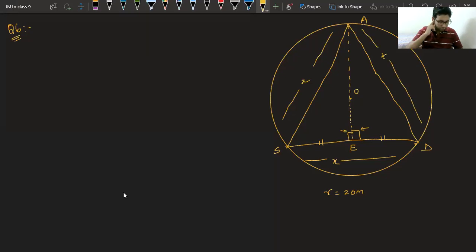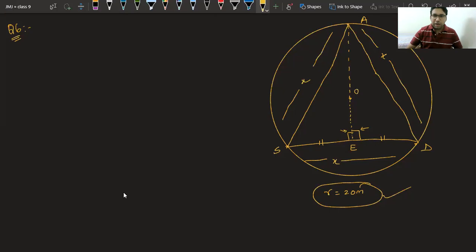Now, they have a toy telephone in their hands and they talk to each other. Find the length of string of each phone. So actually they want us to find this length x. They want us to find the length of x. We know only one thing properly, and that is the radius of this circle.